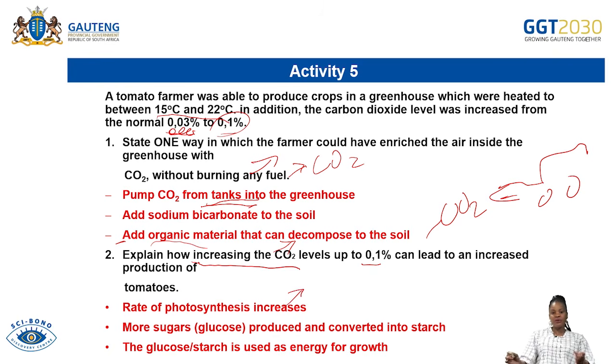And if the rate of photosynthesis increases, what does that mean? It means that there will be more sugars, more glucose, that will be produced. And if more glucose is produced, there will be more starch stored, and then that starch will be used for the growth of the tomatoes. So that is how the increase in the carbon dioxide level is so important.